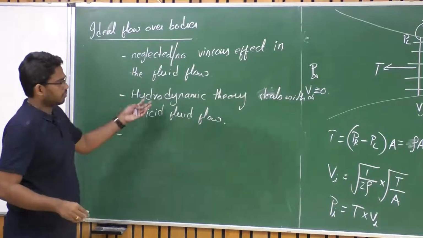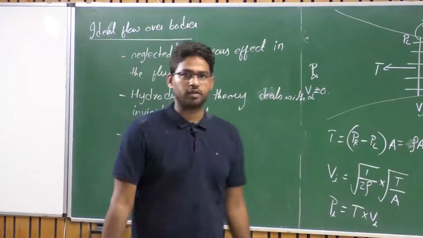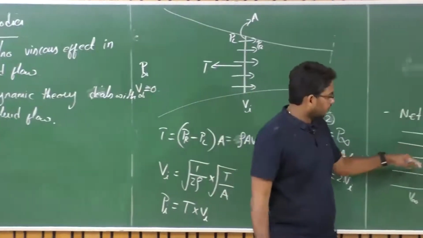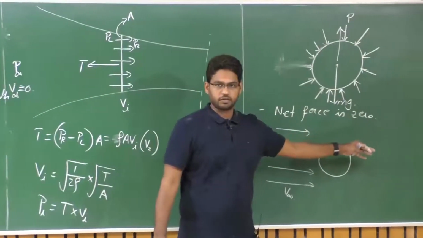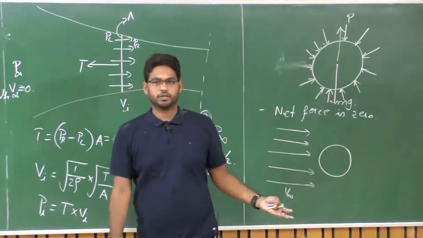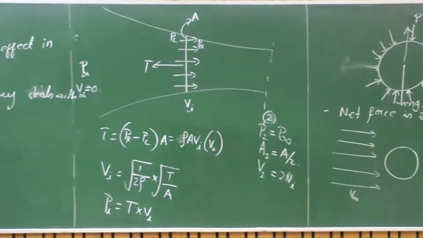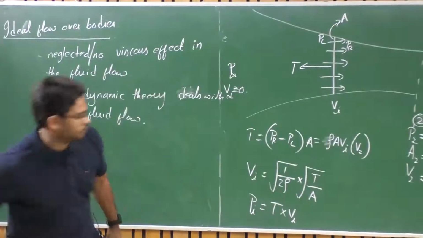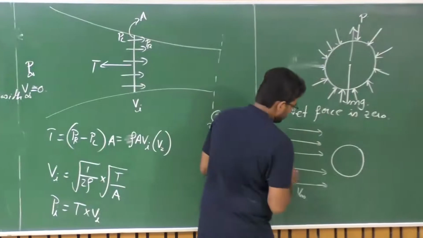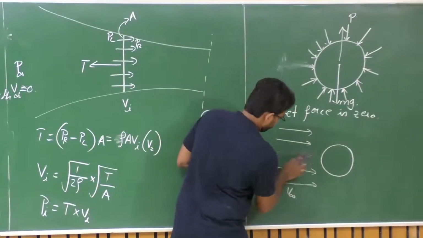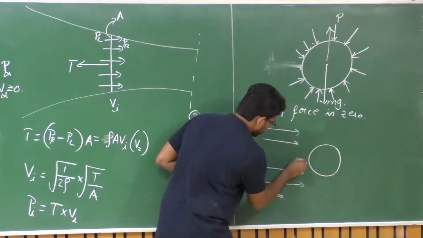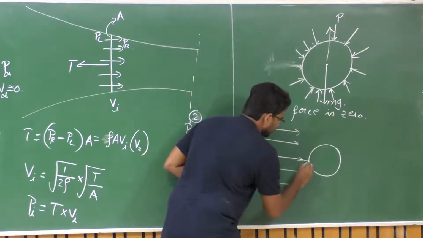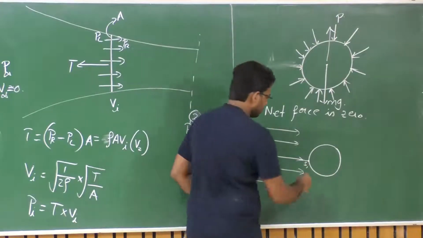So one of the important predictions of this hydrodynamic theory is that when there is flow across an object, the flow has to close behind the object, right, no matter what the shape of the object is. Okay. So we'll look into that. So this is one of my stagnation points.